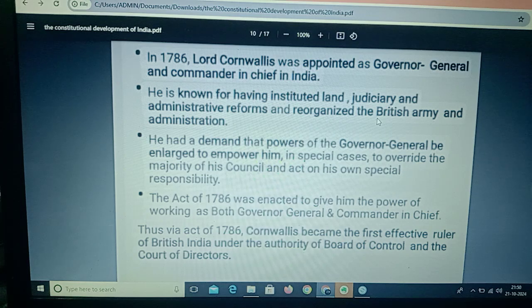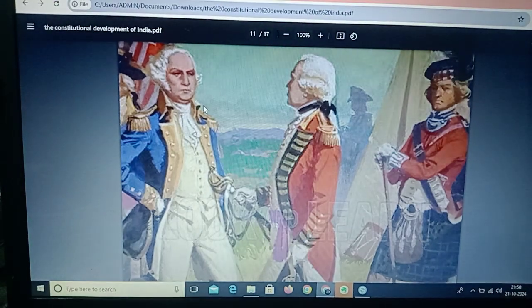Lord Cornwallis was the first Governor General to enjoy these powers. So this is the person, Lord Cornwallis. So this is all about the Act of 1786.